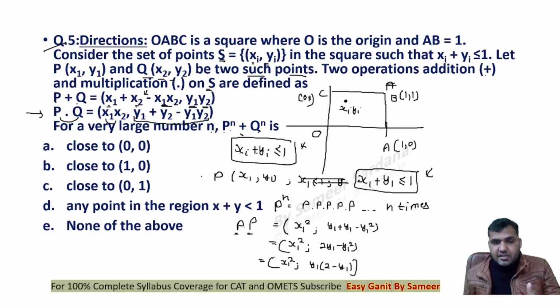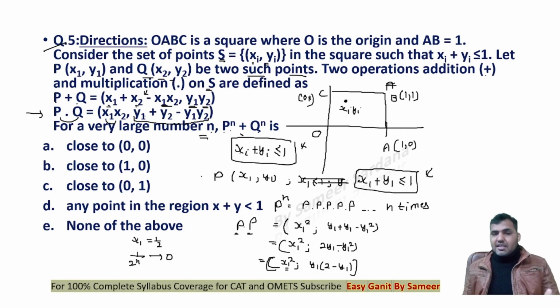Now observe this, guys. If I'm having x1 which is less than 1, then on multiplying n number of values, and it is clearly mentioned that n is a very large number, so a value which is less than 1 is multiplied a number of times. For example, pick the value of x as 1 by 2. Now if I say what is 1 by 2 power n, where n is a very large number, obviously you see that this will tend to 0. Can I say that for P power n, where n is a very large number, the abscissa will tend to 0?